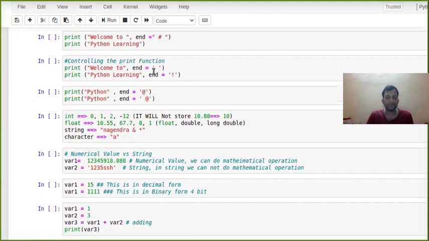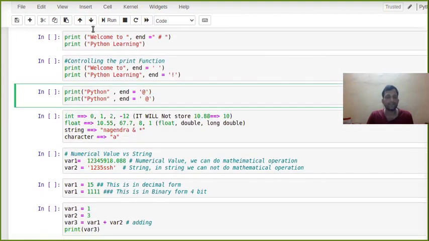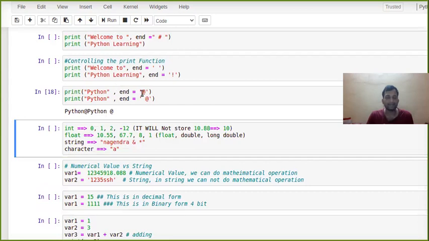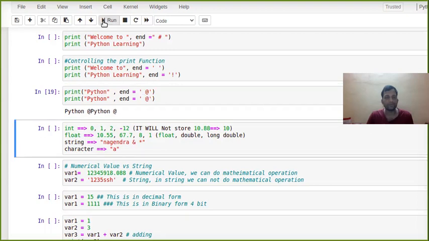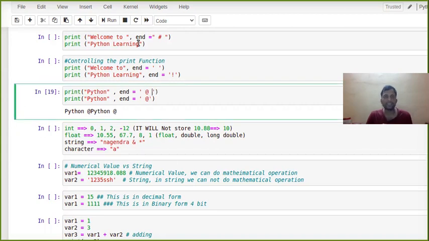So now, I told you, next to this you can give any symbol. So suppose the @ symbol. What I gave, @ here, I don't have any space. So Python @ Python. Then before @ we have one space, so it's keeping one space. So same thing you can give a space here also. Yes. So now this Python, after the first @ it's directly printing P without giving any space, so you can give one space here.